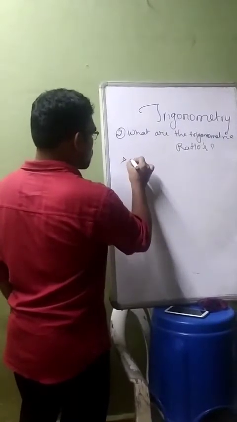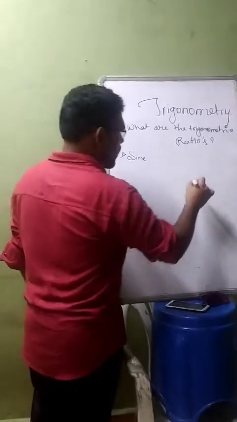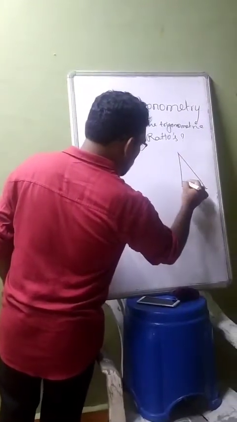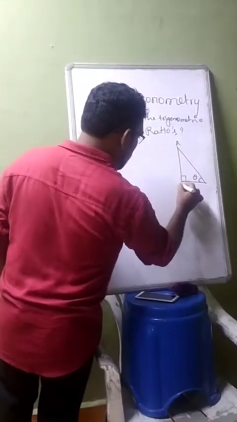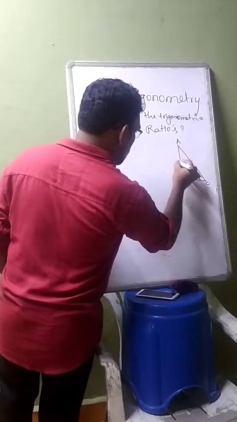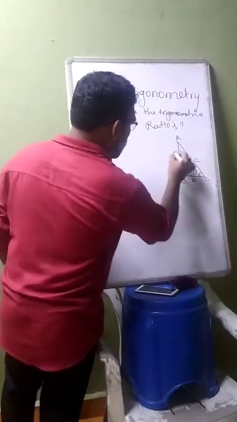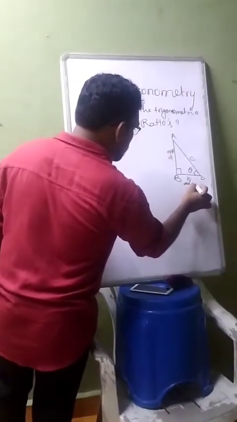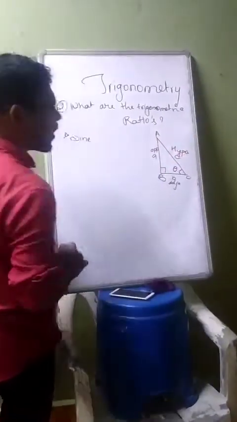First, sine. Let us understand what is sine. This is 90 degrees. This is theta. Let us assume A, B, name it C. This side is called A, this side is called B, this side is called C. This is the opposite side, this is the adjacent side, and this is the hypotenuse.